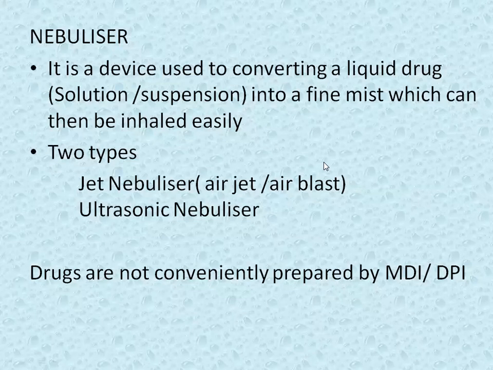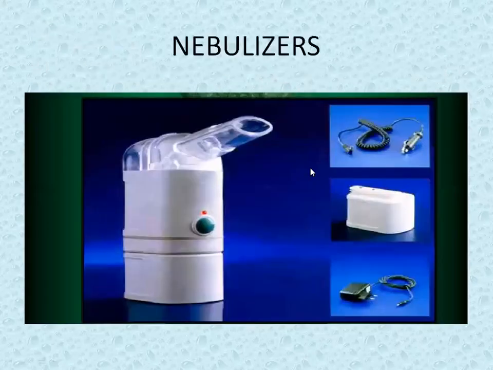Jet type nebulizers and ultrasonic nebulizers are the two types. This is about the nebulizers. See the diagram: this is the charging point, and from here the fine mist comes out and is taken by the patient.